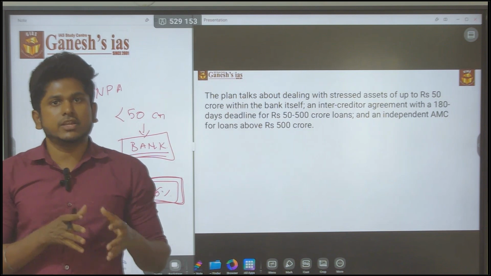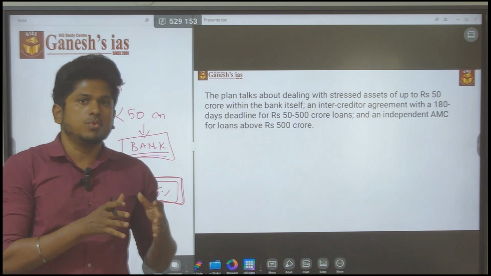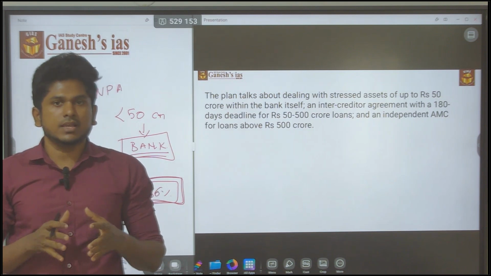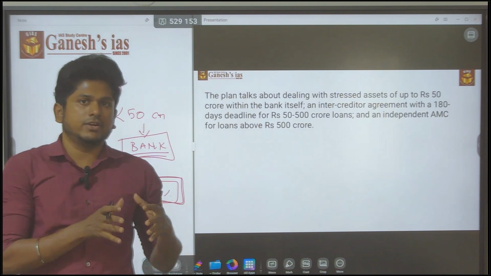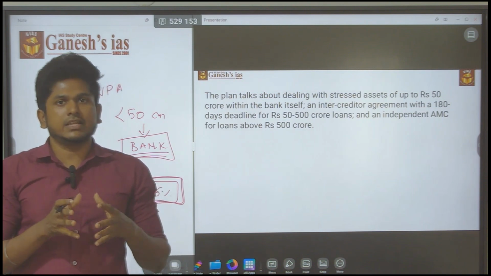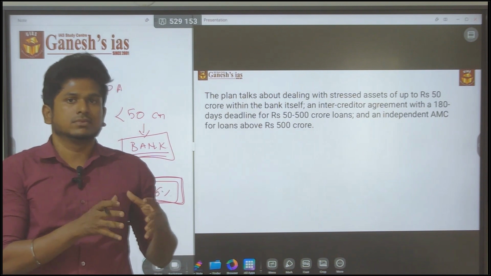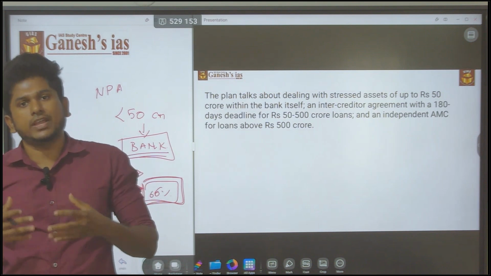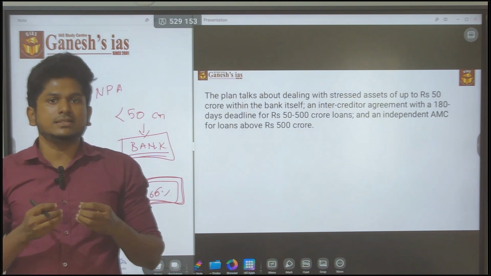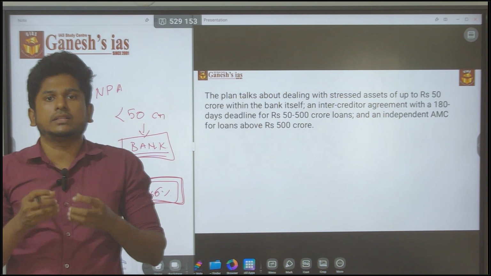This scenario is followed if it is more than 500 crore, because if the collateral is less than 500 crore, the bank has certain efficiency to manage that. But if it is more than 500 crore, it is not easy for the bank to do all those activities.